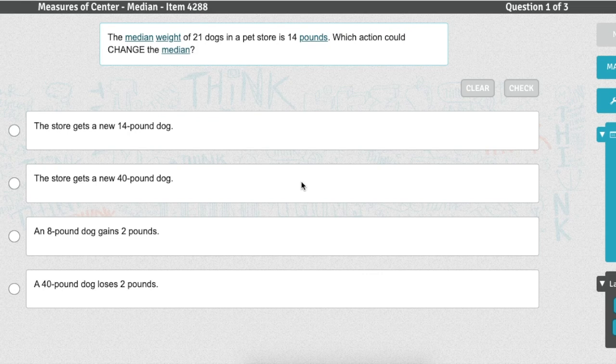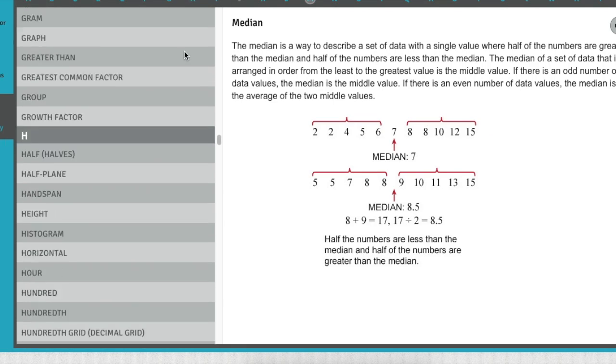So we're going to first look at this question that says the median weight of 21 dogs in a pet store is 14 pounds, okay? Which action could change the median? Well, the first thing we have to do is figure out what median means, because I think half of you probably forgot this.